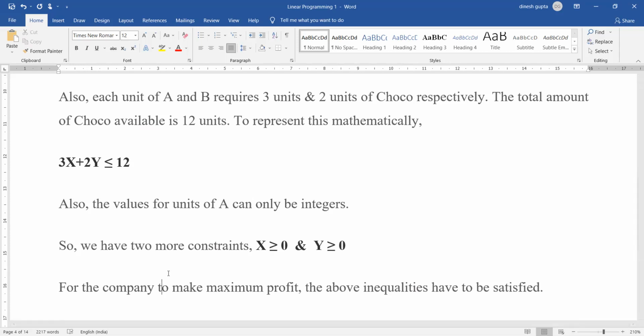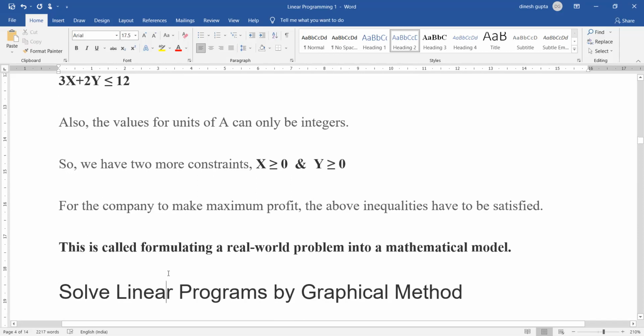You cannot produce a negative amount. Either you will not produce it at all, that is 0, or if you produce it, it will be greater than 0. The value can never be negative. So this is our third constraint, that is x should be greater than or equal to 0 and y should also be greater than or equal to 0. So this is how we get our 4 equations.